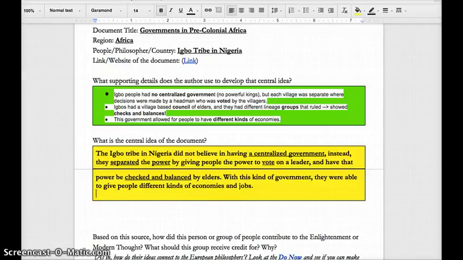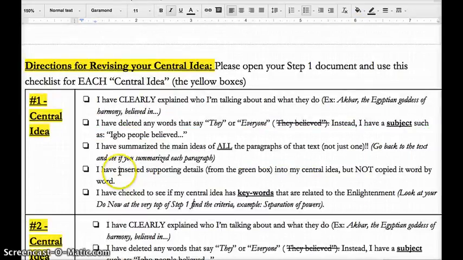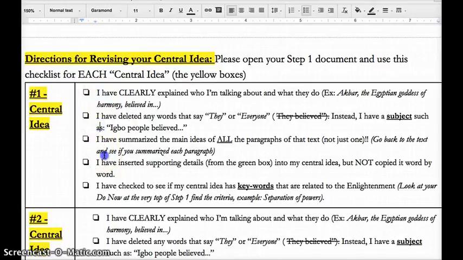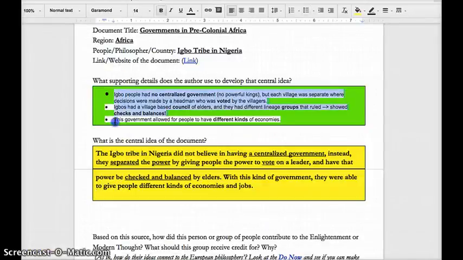So I ask you right now to go back to your central ideas, literally follow step by step what I did. Step 1, clearly explain who you're talking about. Who are they? Do you have the subject? Go back to the text and summarize every single paragraph. Copy paste them here, the summaries only, and then include the summary over here. And once you're done, make sure you have the keywords underlined, and you are going to be good to go.